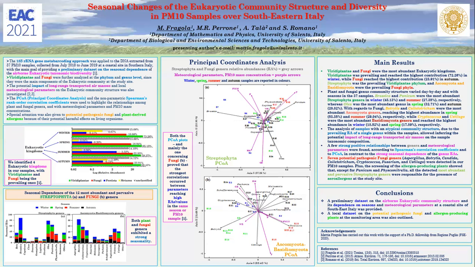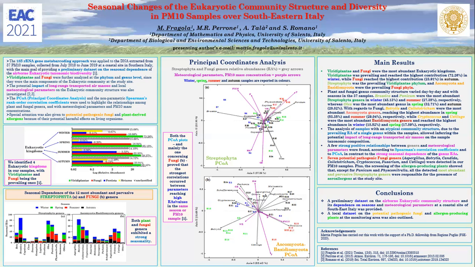With regard to fungi, Botrytis and Colletotrichum were the most abundant Ascomycota genera, reaching the highest abundance in spring and summer, respectively, while Cryptococcus and Ustilago were the most abundant Basidiomycota genera and reached the highest abundance in winter and spring, respectively. The genus community structure in the PM10 samples varied day by day, and mainly along with the seasons.